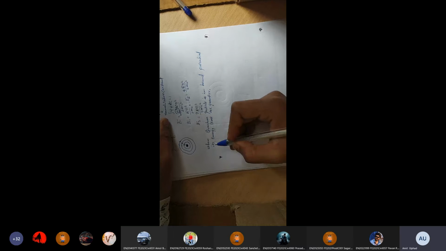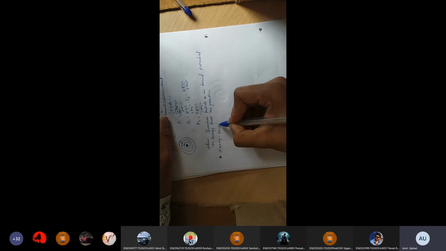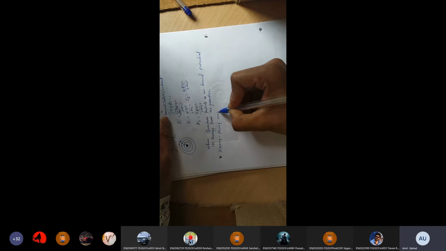First one is the Kronig-Penney model. What is the name of the fourth unit, sir? Semiconductor. Yes, in semiconductor we left out three points. The Kronig-Penney model is the first point. But what is the content of the fourth unit?